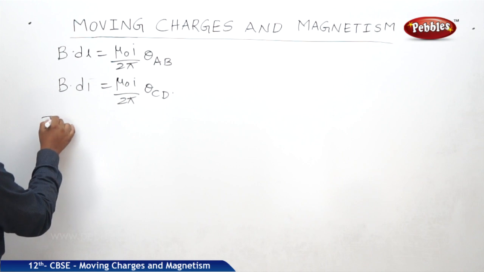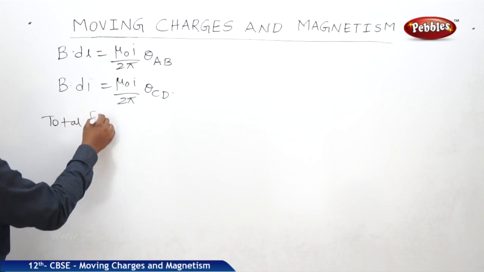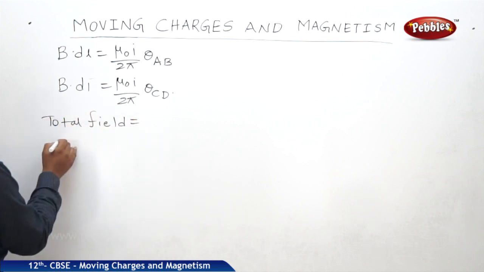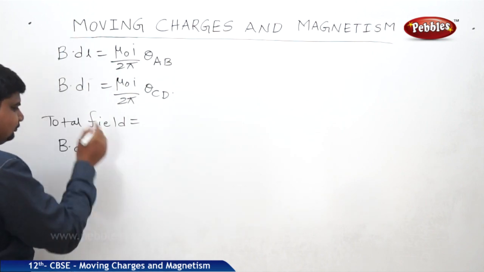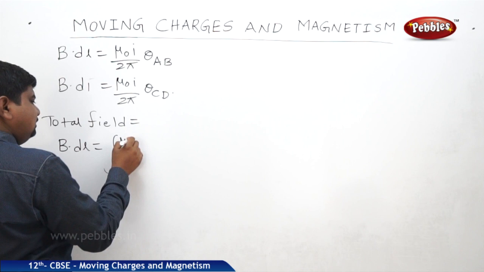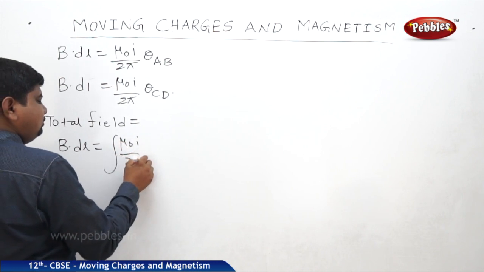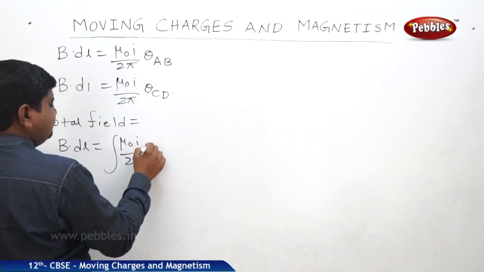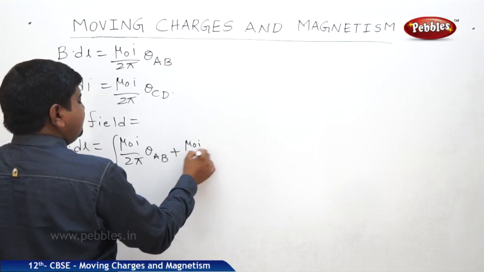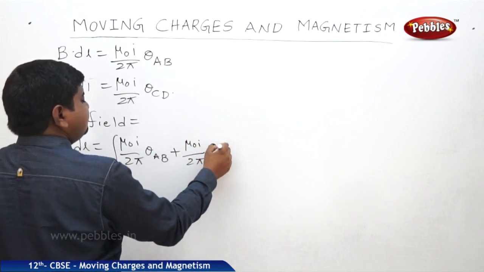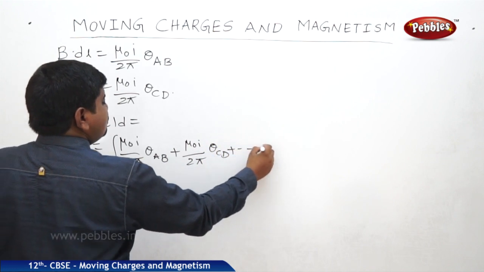The total B dot dl is the integral of mu naught I by 2 pi into theta AB plus mu naught I by 2 pi into theta CD and so on.